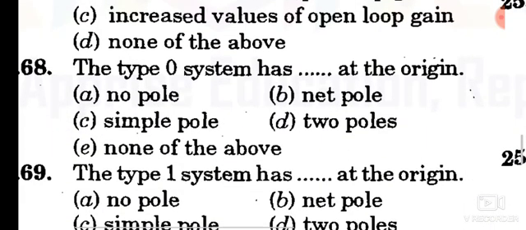Question number 68. The type 0 system has dash at the origin. No poles at the origin.